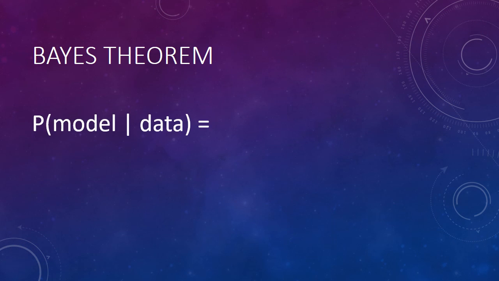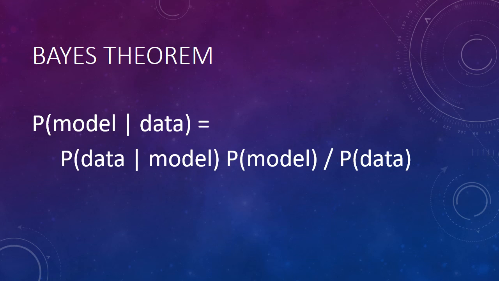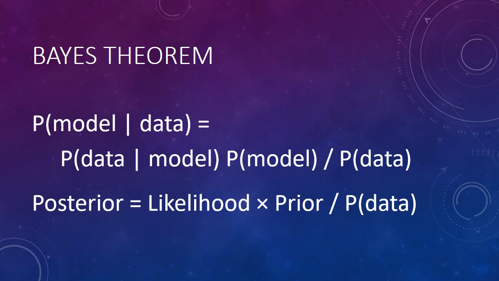Bayes' theorem says that the conditional probability of the model given some data is equal to the conditional probability of the data given a hypothetical model times the probability of that model divided by the probability of the data. Another way of saying this is that the posterior is equal to the likelihood times the prior divided by the probability of the data. Bayes' theorem is simply an application of the definition of conditional probability combined with an application of the multiplication rule.